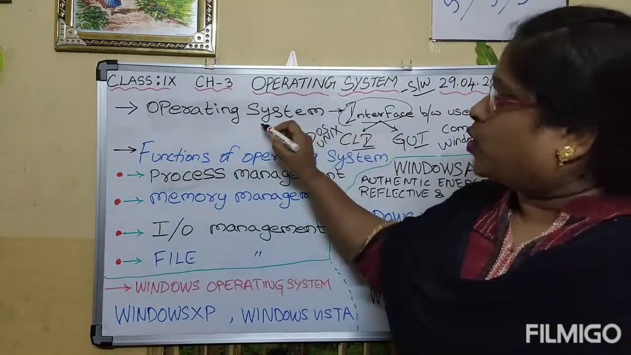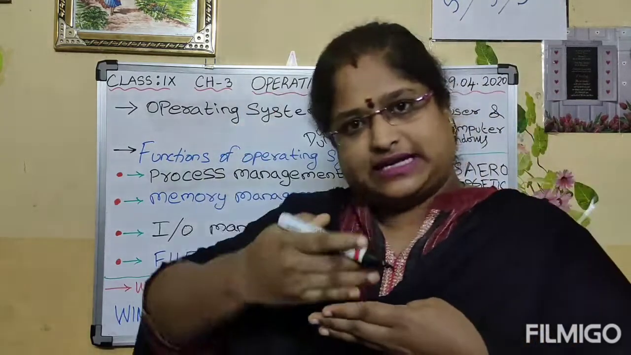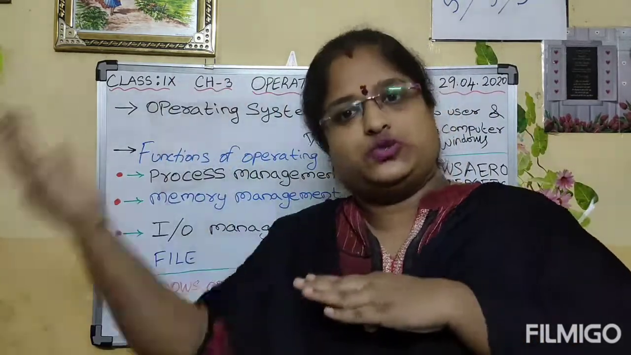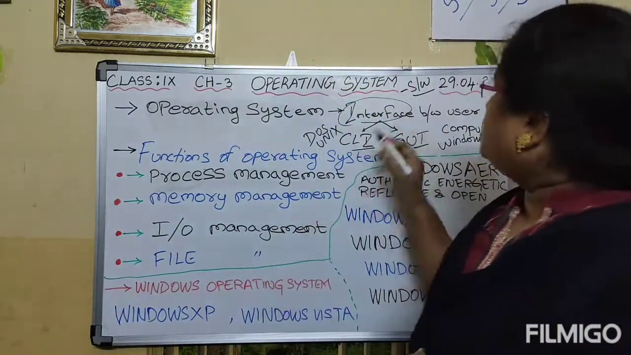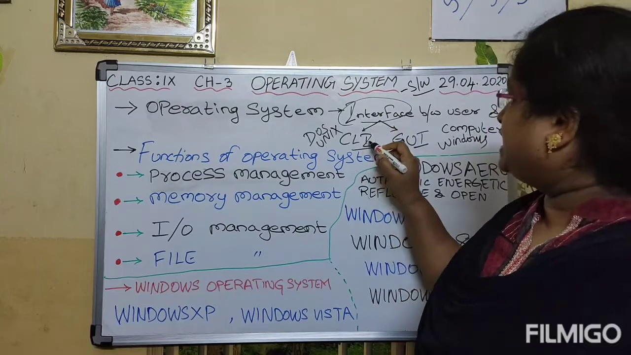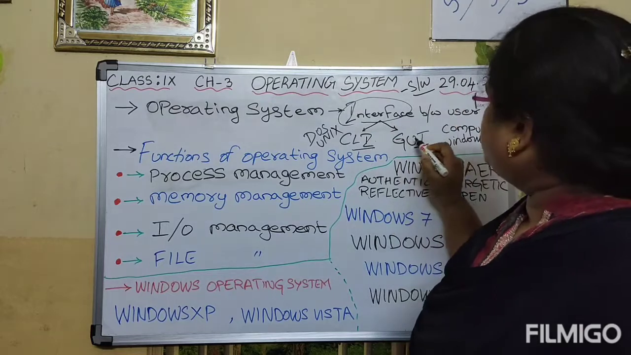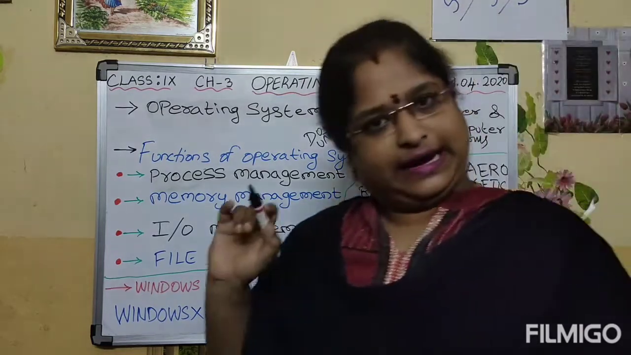I hope you all understood what is operating system. What is operating system, children? It is an intermediate, like an interface between the user and the computer. If we speak about interface, there are two types. What are they? That is CLI and GUI. CLI stands for command line interface. GUI stands for graphical user interface.